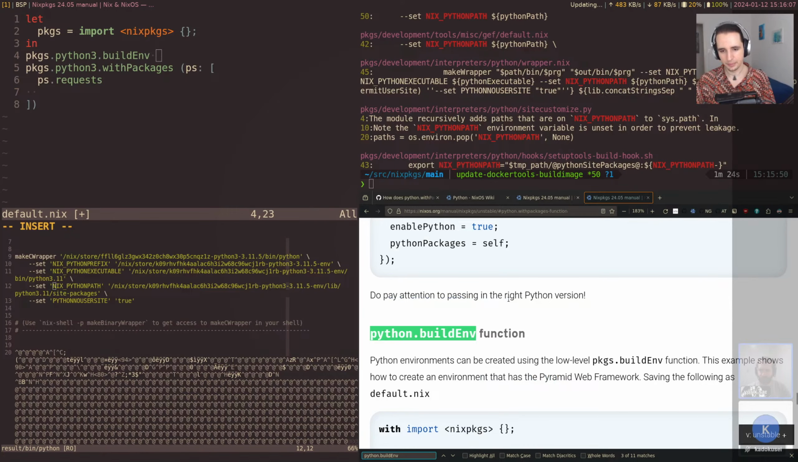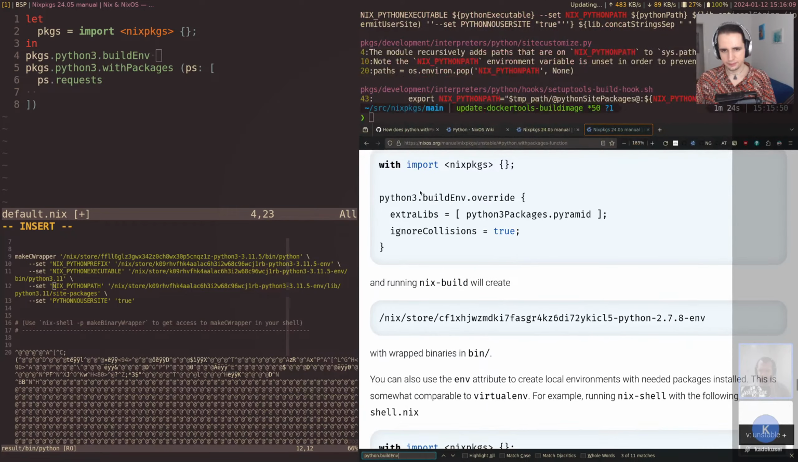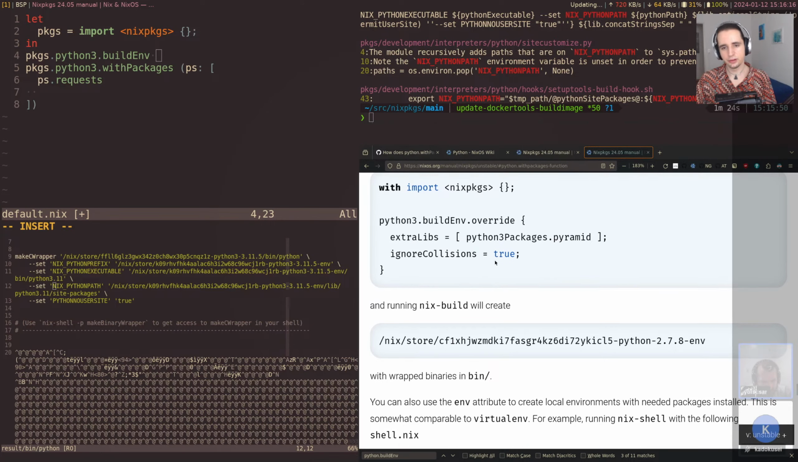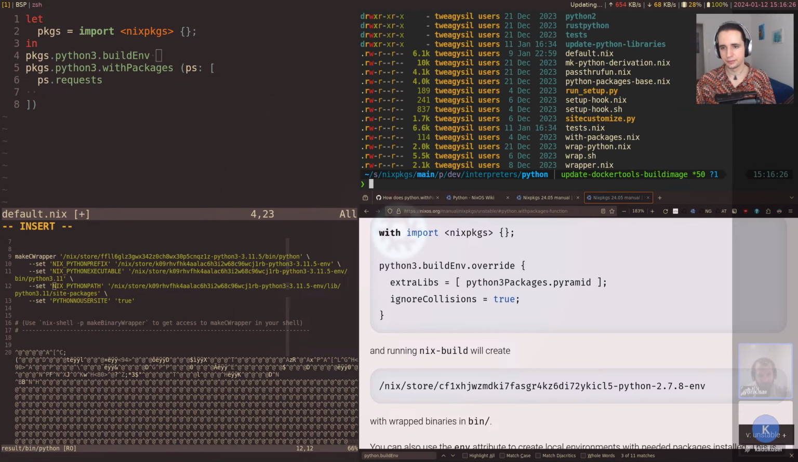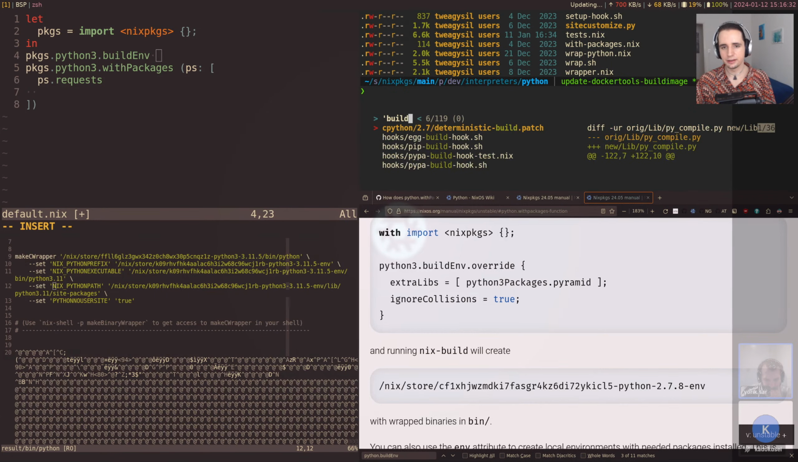.buildEnv. buildEnv, oh, I see, the interface uses .override, which is a bit weird, but that does work. Let's actually look at that just to see how the definition looks like. So we're in the, that's all the kind of Python setup code. I believe buildEnv,